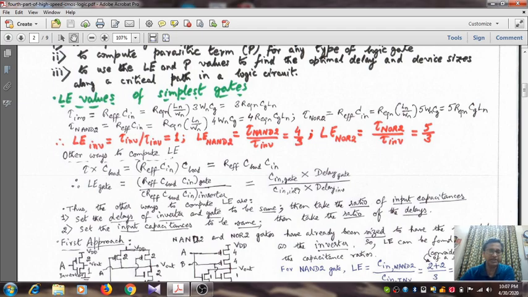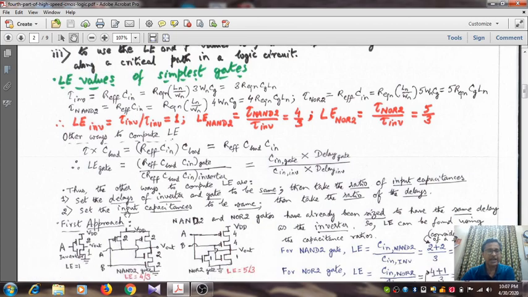For your easy reference, that is nothing but 3Wn into Cg. Remember that we are going to consider the standard inverter, that means of which the PMOS size is twice that of the NMOS. Now, the other way to compute the logical effort is to set the delays of the inverter and the gate to be the same. Then you have to take the ratio of the input capacitance.